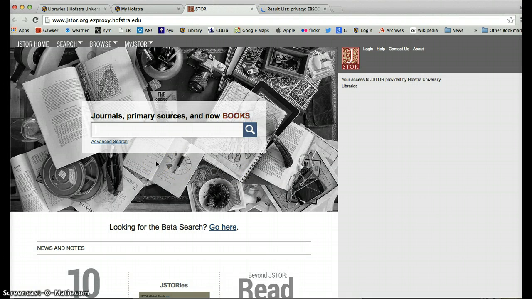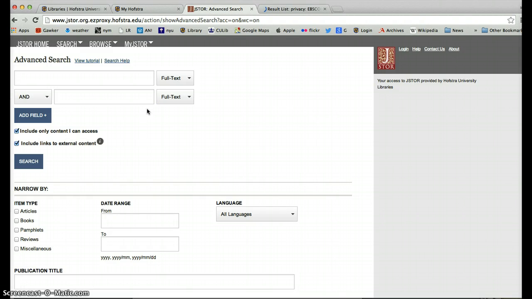Well, a couple things, and I'll talk about them here and in class. I usually do the advanced search, and here are a couple important caveats. First of all, by default, this button, include only content I can access. Uncheck that. That is quite pesky.